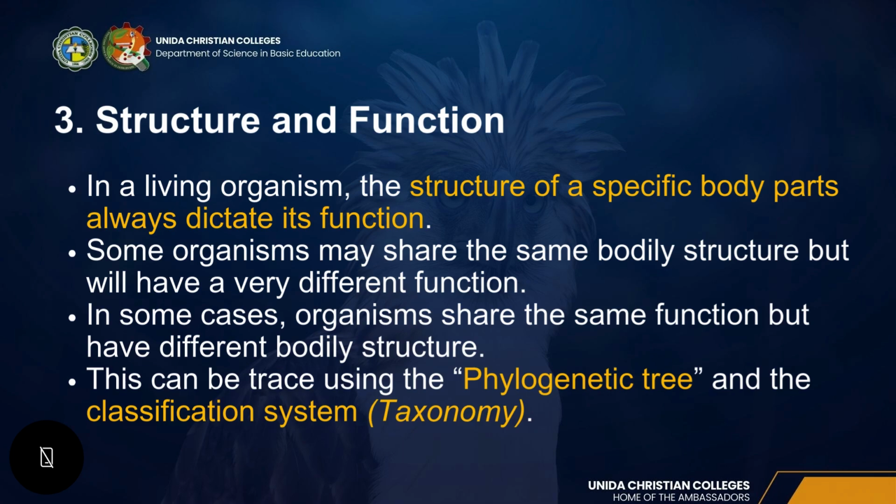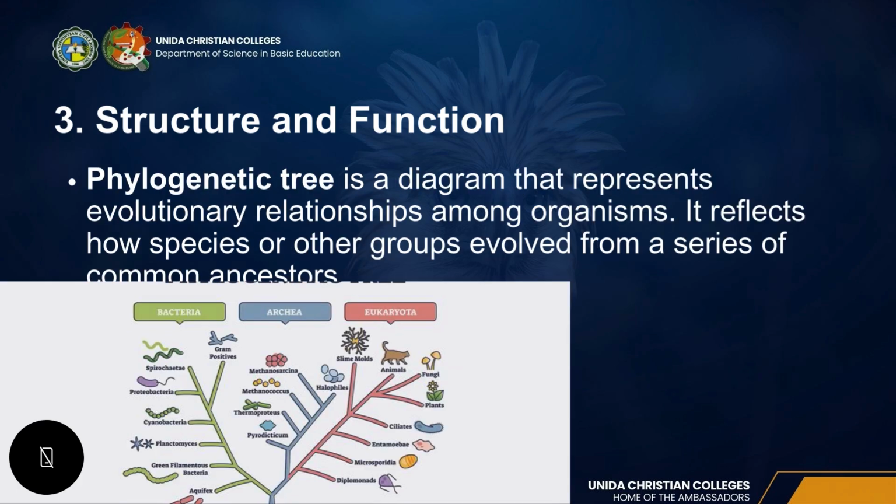Okay, so structure and function just tell us what are the similarities and differences of each organism, specifically in the structure and the function. So we can trace their relationship to what we call a phylogenetic tree. A phylogenetic tree is like a family tree or a diagram that shows evolutionary relationship among organisms. So in this phylogenetic tree, we can see that we are really related to monkeys or apes.